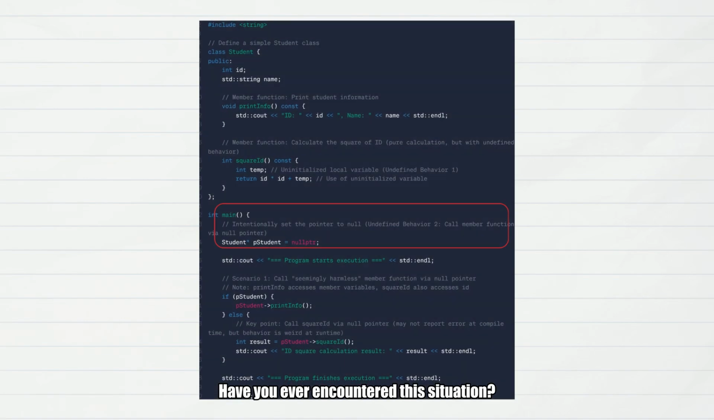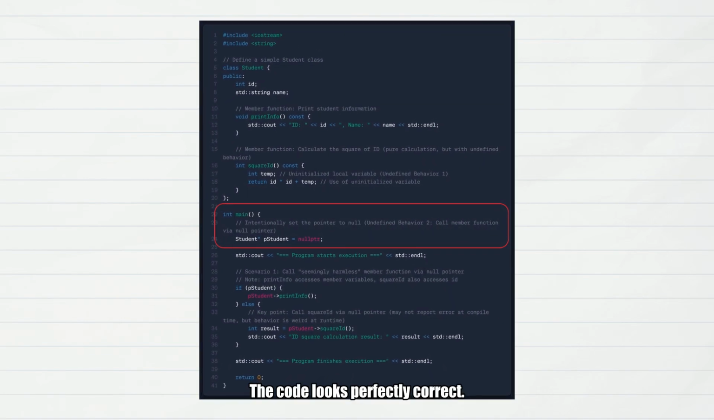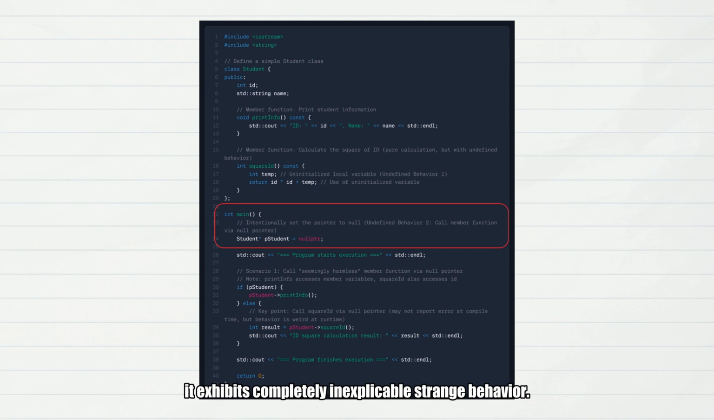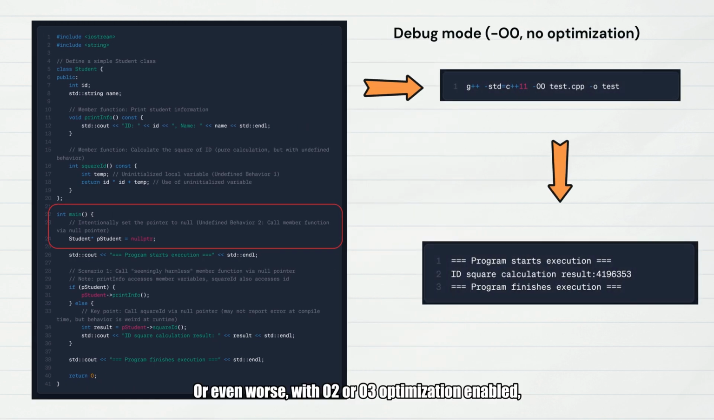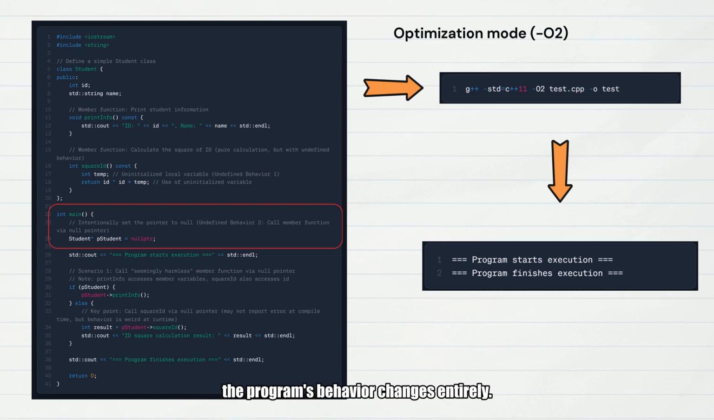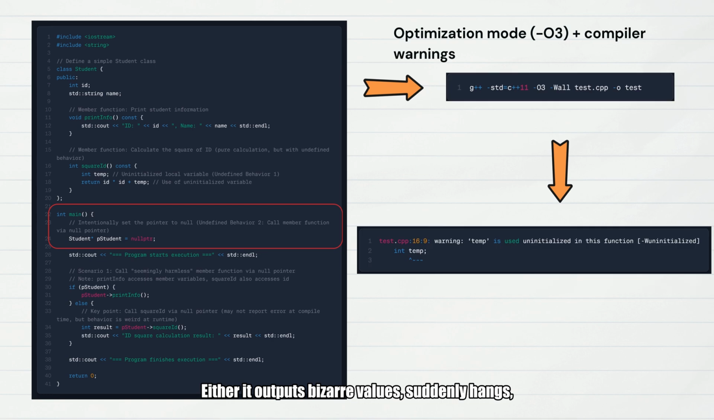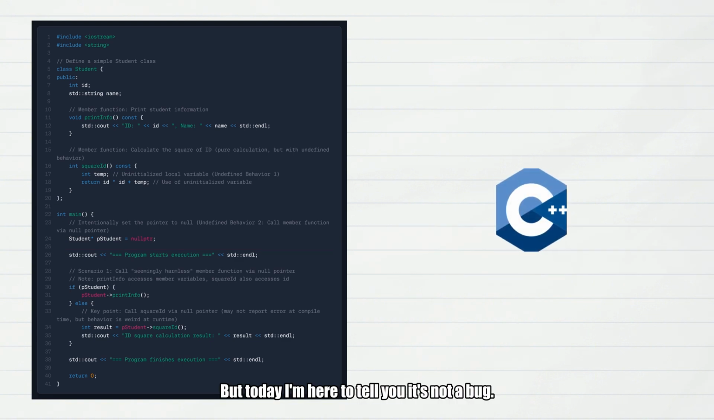Have you ever encountered this situation? The code looks perfectly correct, but after compiling, it exhibits completely inexplicable strange behavior. Or even worse, with O2 or O3 optimization enabled, the program's behavior changes entirely. Either it outputs bizarre values, suddenly hangs, or code that should obviously execute just disappears. You might think it's a compiler bug, but today I'm here to tell you, it's not a bug.